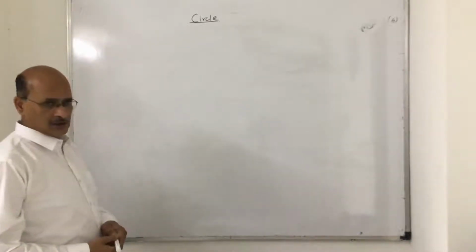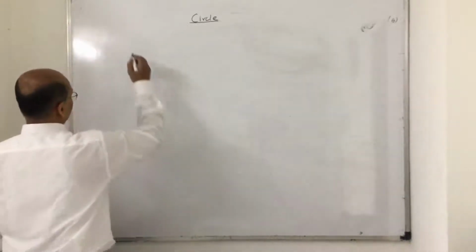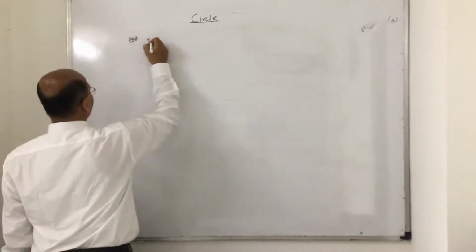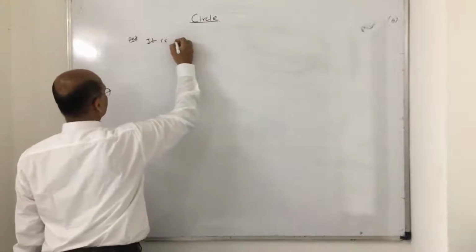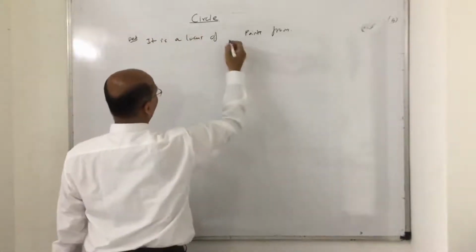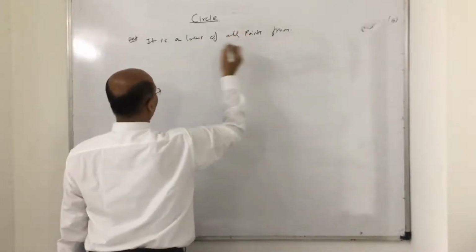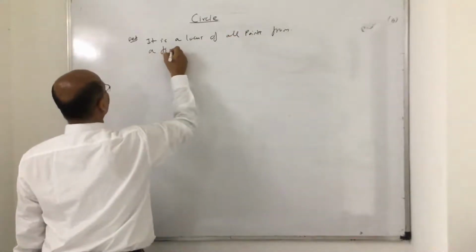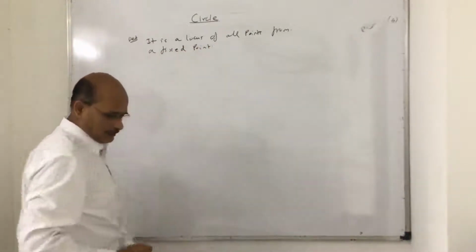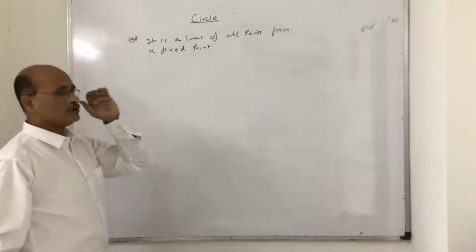A circle is a locus. So, what is a circle? The definition I am talking about: it is a locus of all points from a fixed point. Now this is my definition. I will just mention what is exactly meant by a circle using the definition.